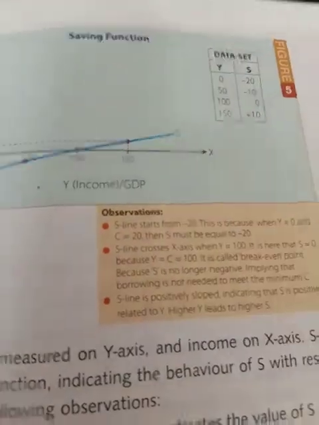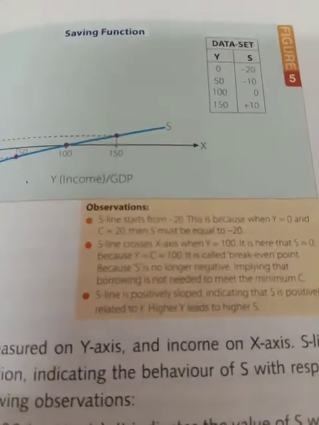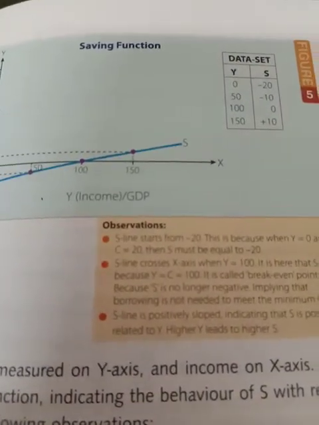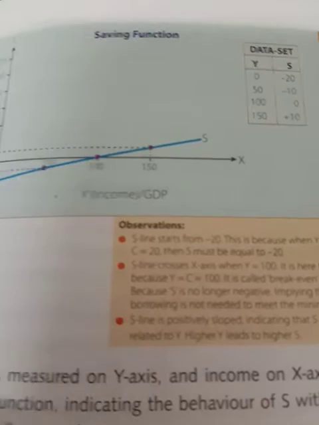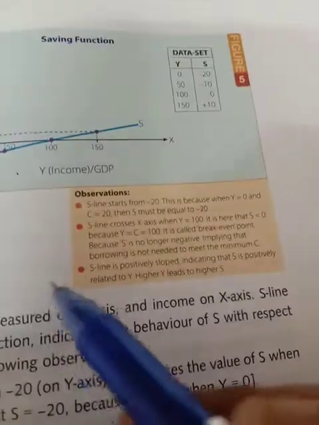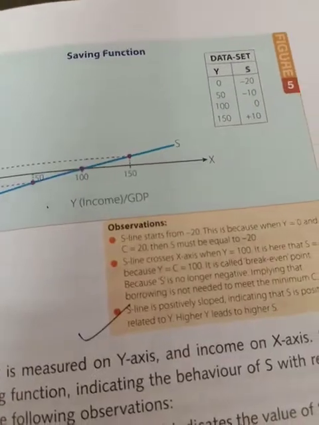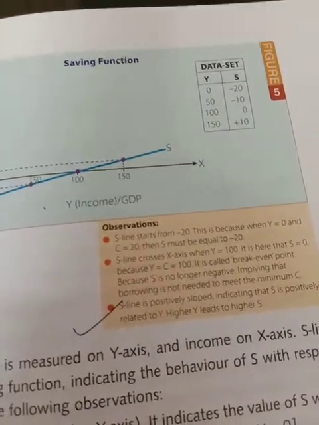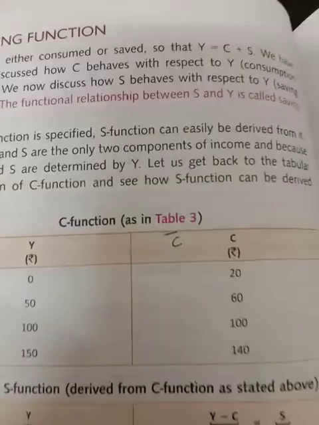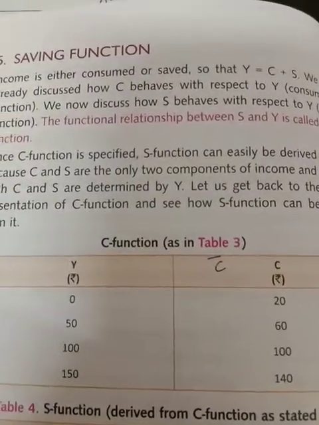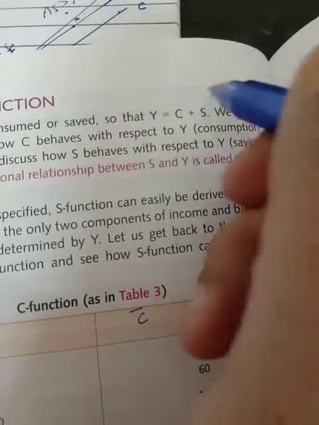This is a table. In the saving line, you have to show that saving is positively related with income and starts from the negative intercept, and all this you have to write likewise. That is written over there also. A very good explanation is given over there. If you write this, then you will get full marks. And you have to clear the formula also, that income is equal to consumption plus saving. This formula must be written over there.